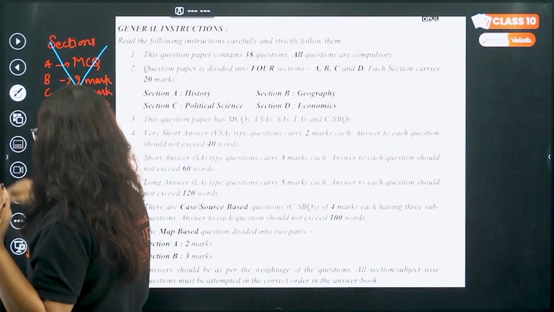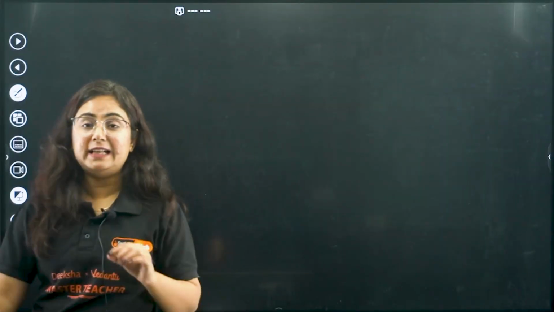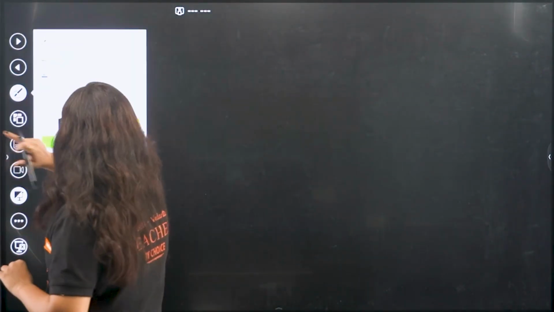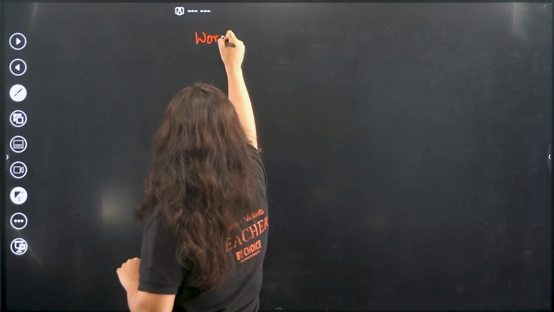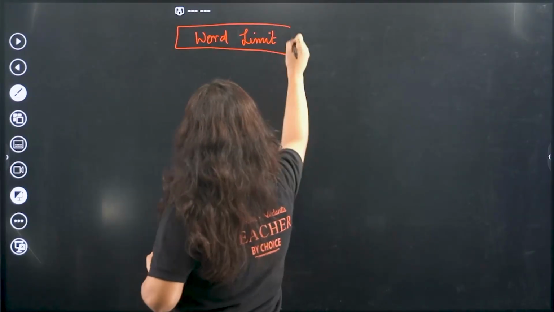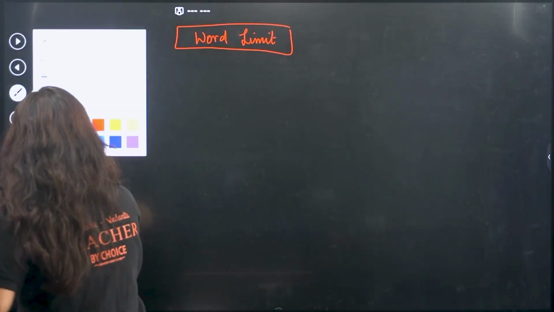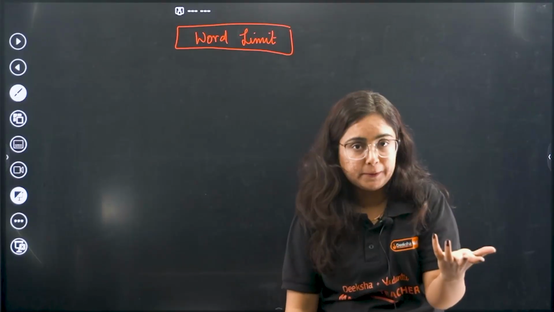One more important thing that you have to understand here is, look, in the general instructions, the word limit is also provided to you. The word limit is something you have to keep in mind when you are writing the answers. Why am I telling that? Because all these are given in the general instructions, and we sometimes misread them, right?